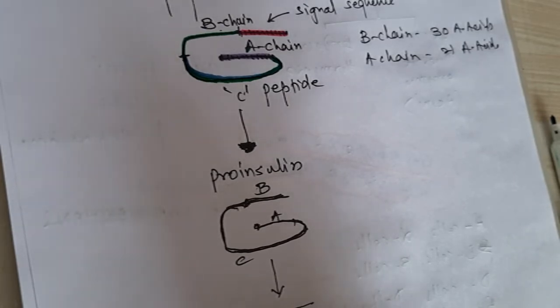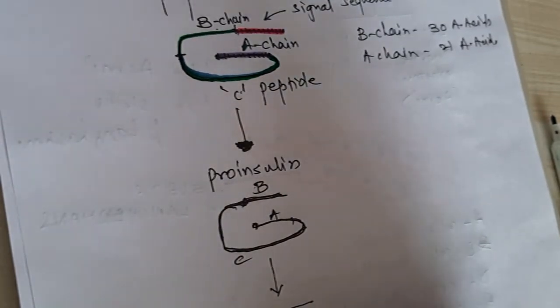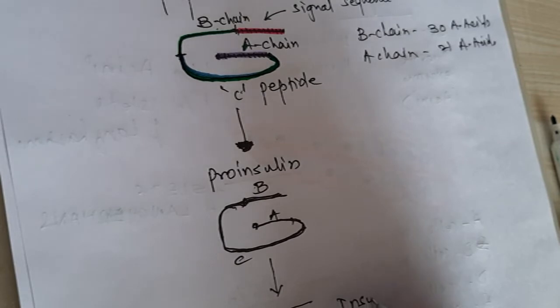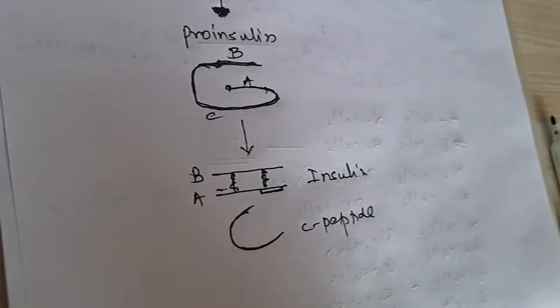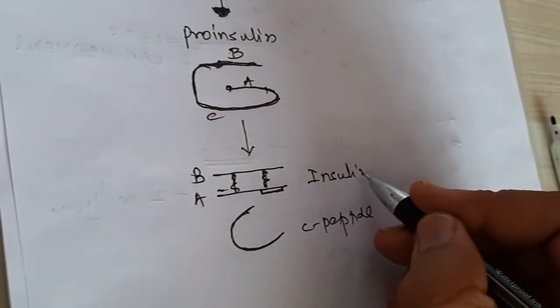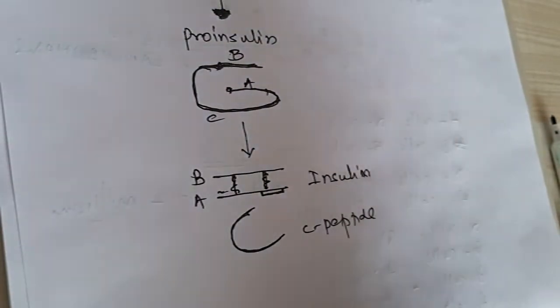So this is C peptide and this is insulin. The B chain and A chain with the disulfide linkages in between give you biologically active insulin.